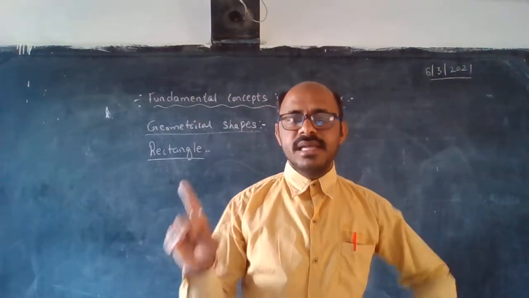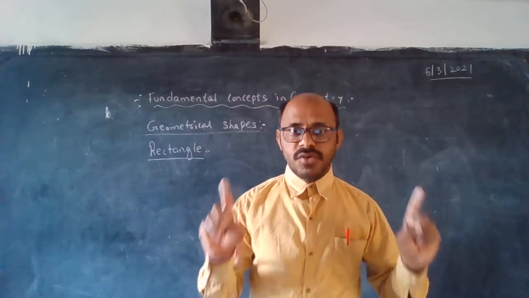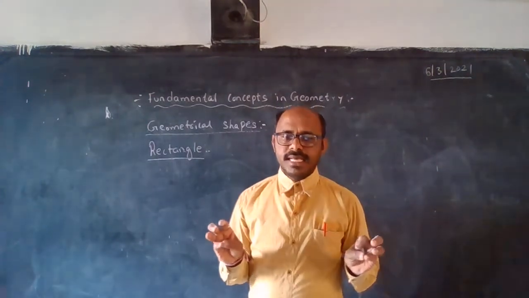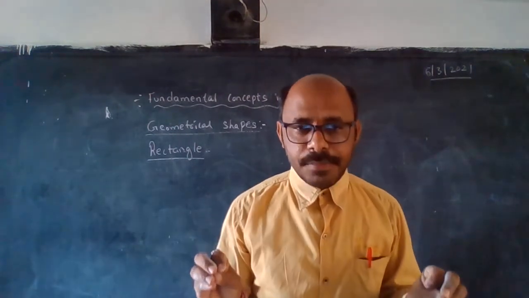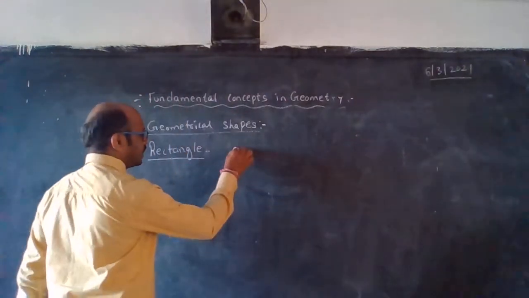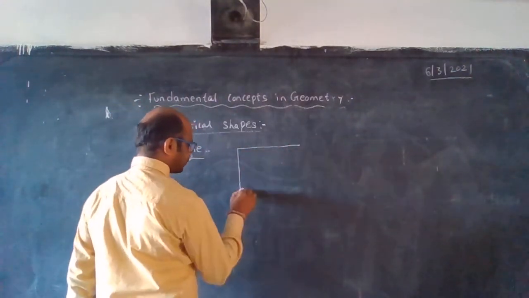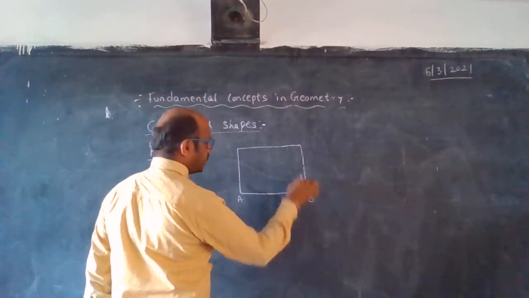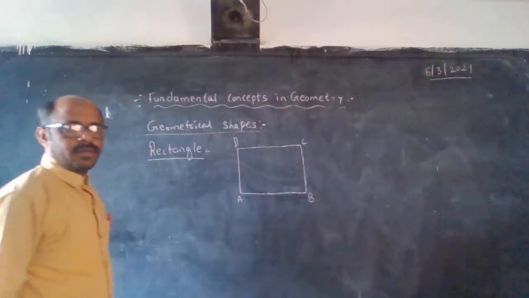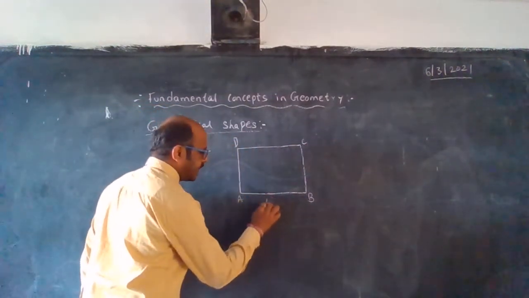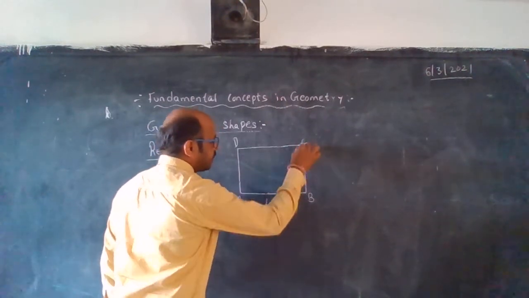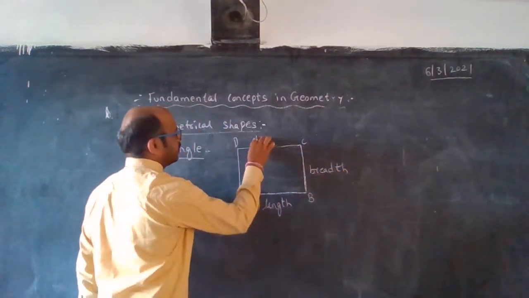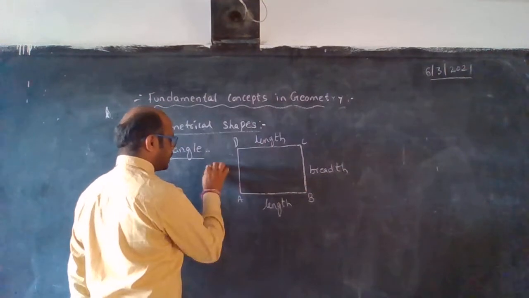Line segment means what? We can measure it; it has 2 end points. One more time I am repeating. A rectangle is a closed figure made up of 4 line segments. See children here, A, B, C, D. This one we will say length. From here to here we say breadth. This also length, this also breadth.